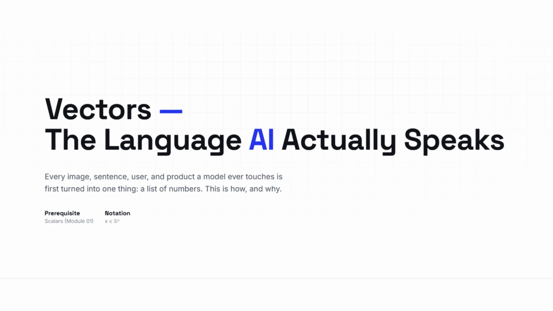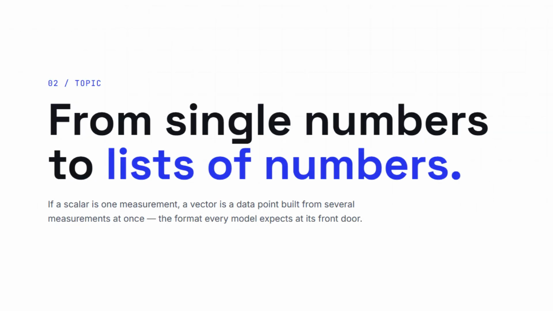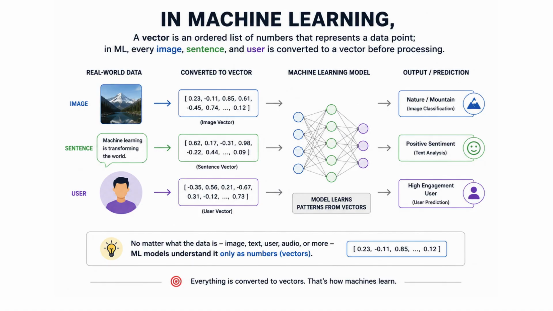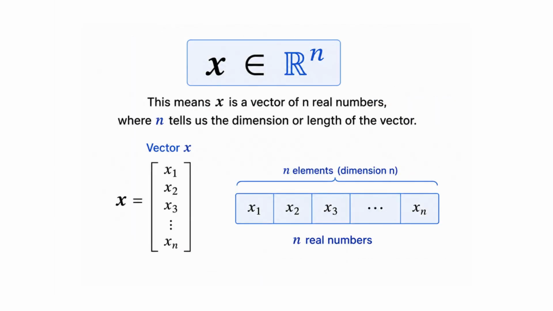We now move to our second topic, vectors. If scalars are single numbers, vectors are lists of numbers, and you can think of them as data points with multiple features. Looking at the machine learning definition, a vector is an ordered list of numbers that represents a data point. In ML, every image, sentence, and user is converted to a vector before processing. In notation, we write x ∈ ℝⁿ.